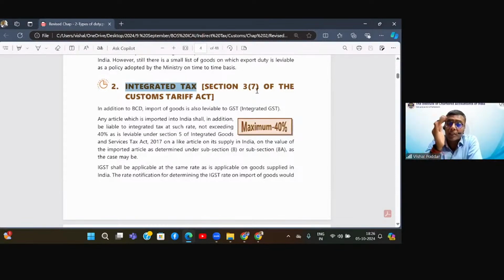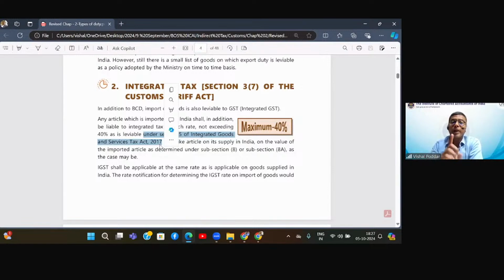Now, interestingly, section 3(7) says that we will be collecting from you the IGST, which is leviable under section 5 of the IGST Act. So the tax is leviable there, but now we are given the power through the 5(1) proviso to collect that tax. And how it will be collected, how it will be calculated, everything is specified over here. But the rate of this tax, that is the IGST, you will take from the IGST rate schedule. So rates are not given in the Customs Tariff Act for IGST.